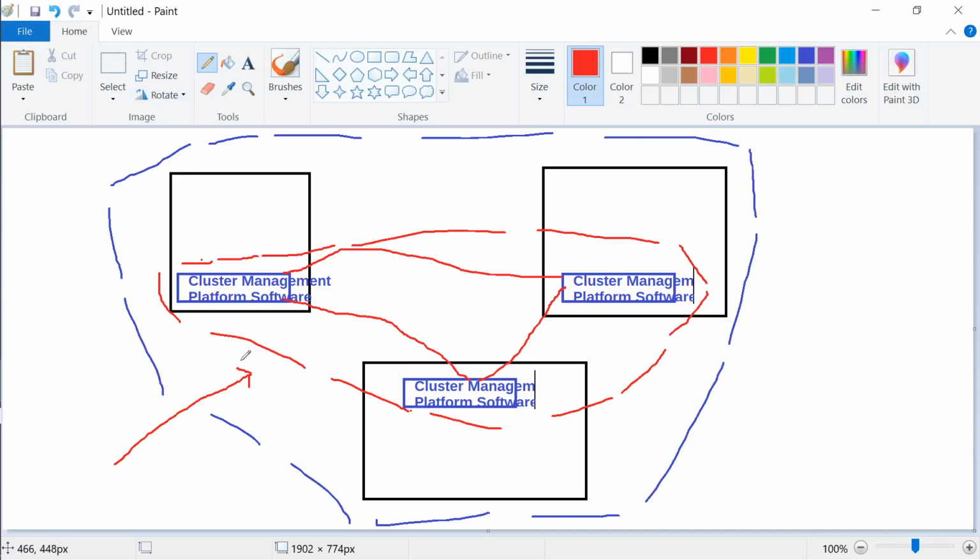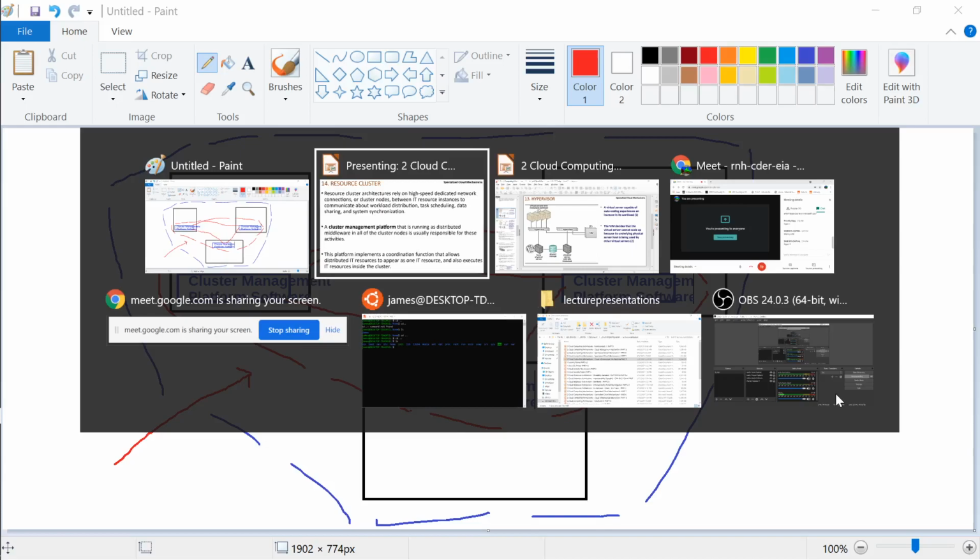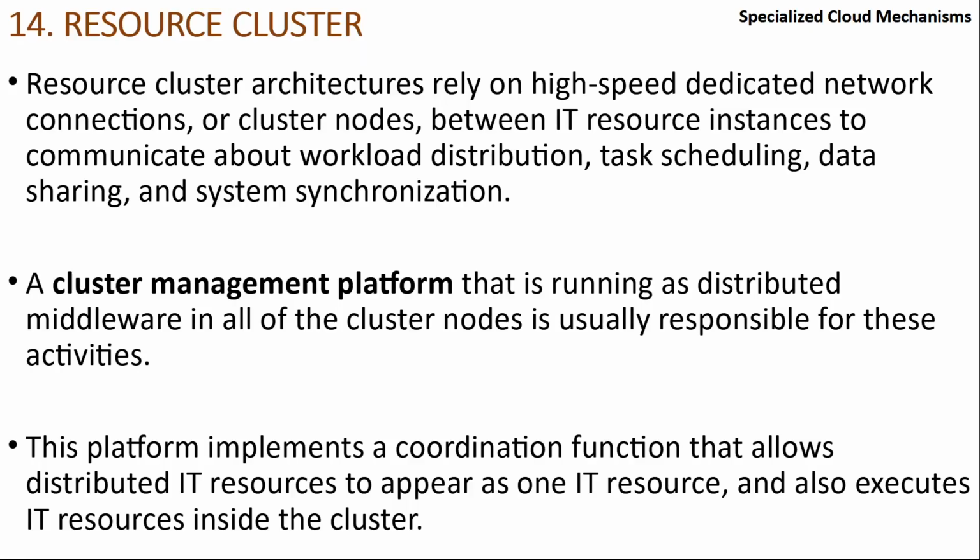For the outsider, this whole thing is like one machine, but actually there are 3 machines running over here, and the cluster management platform software makes you feel as if there's only one machine, but internally it manages the entire show with the help of 3 machines. So clustering is very important.